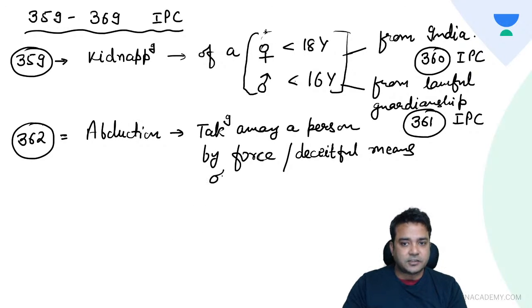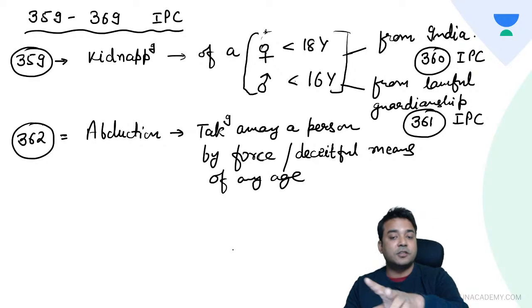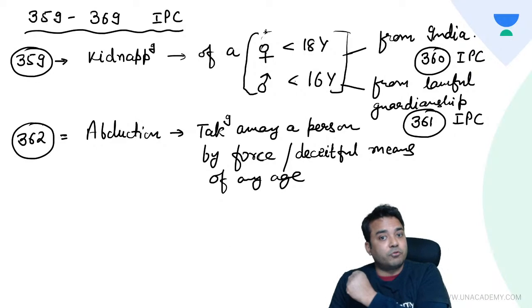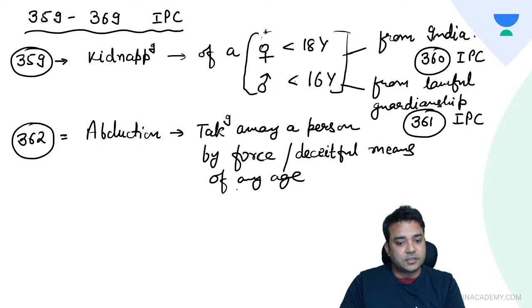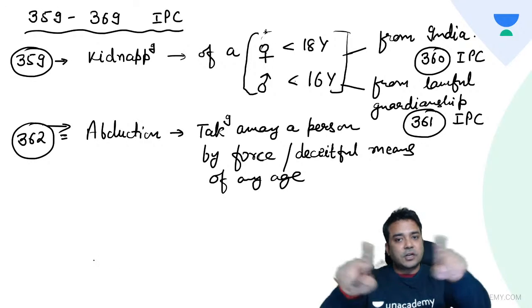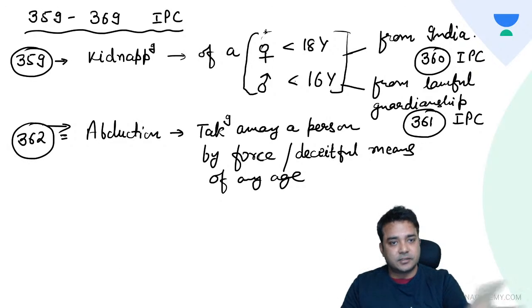Of any age. So here age is not important. What is important is the motive. So if the person has been taken away by force or by deceitful means, this is referred to as abduction, under which IPC? 362. Okay. So these are our definitions of kidnapping and abduction.